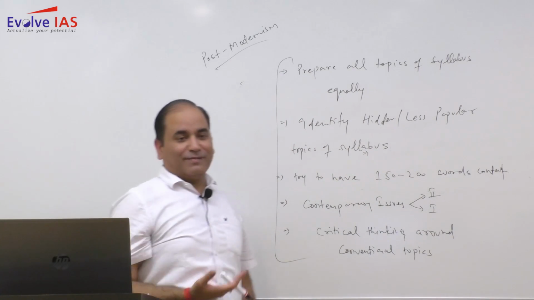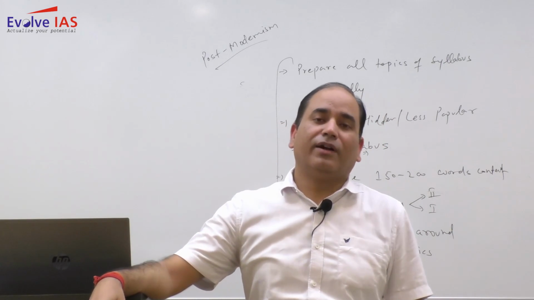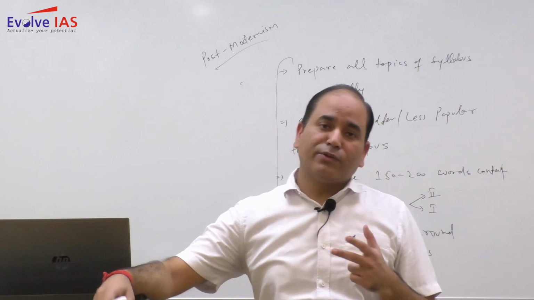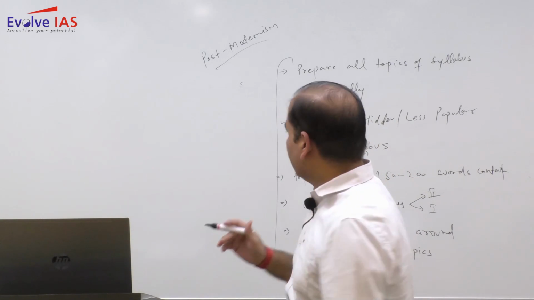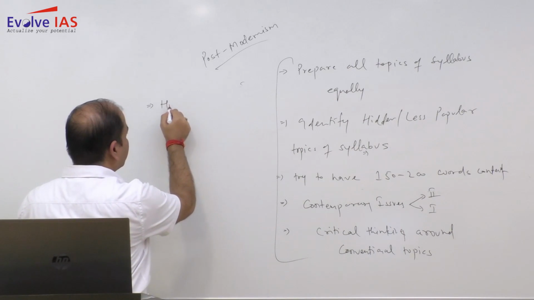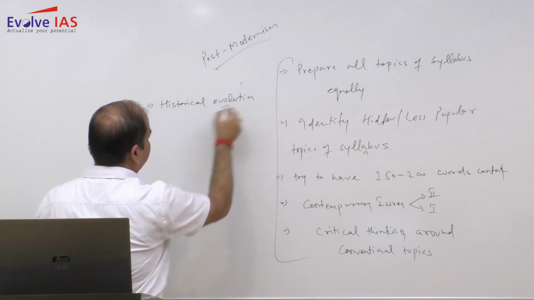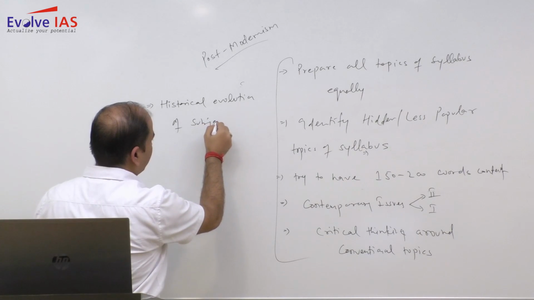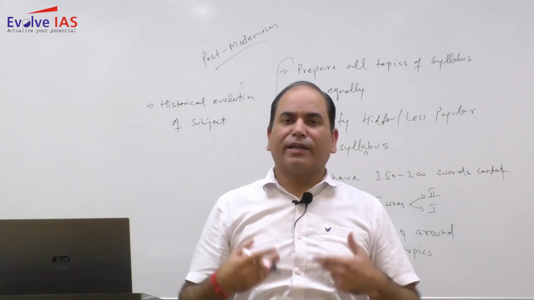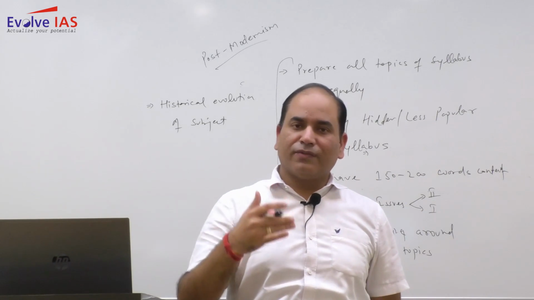Now there is one more thing. As far as paper 1 part 2 is concerned, that is geographical thought. In geographical thought, the syllabus has been designed in such a manner that the first portion deals with historical evolution: how geography as a discipline has evolved, and what different techniques and tools have evolved in geography as a discipline. So the first part deals with it.